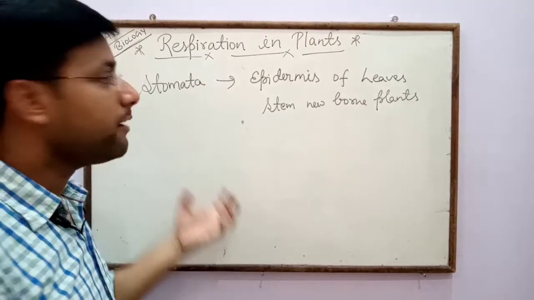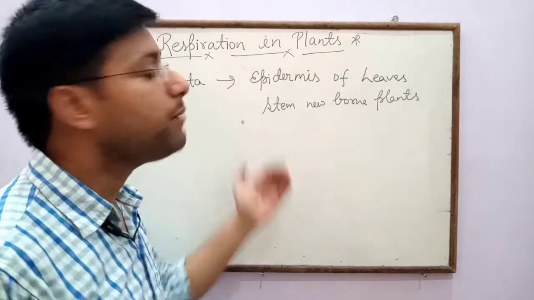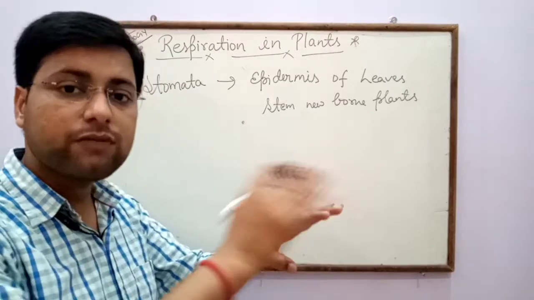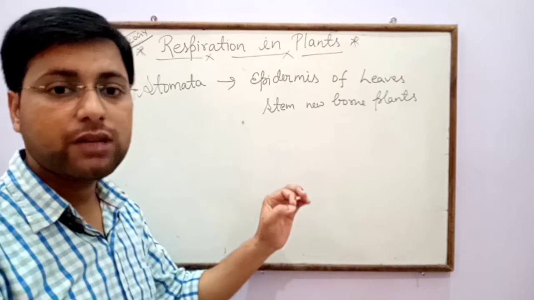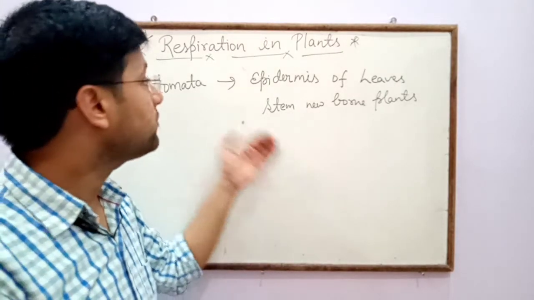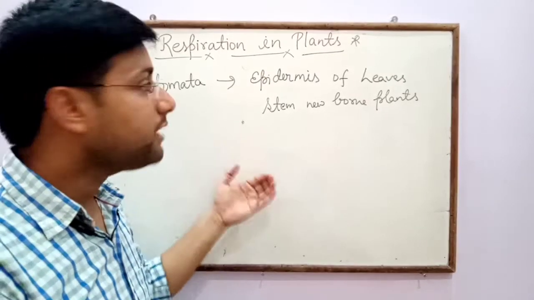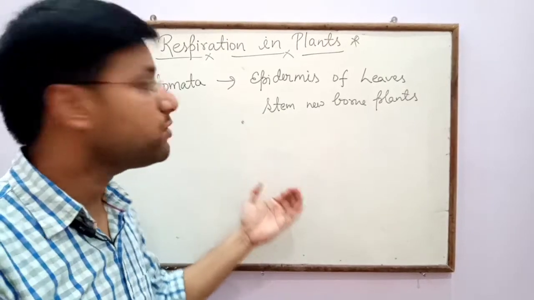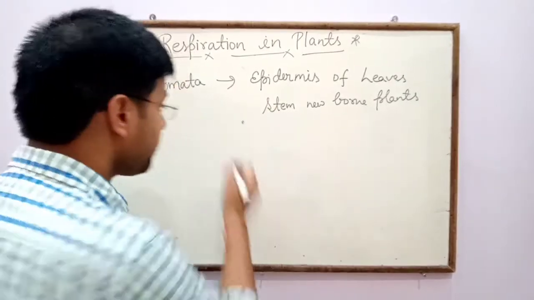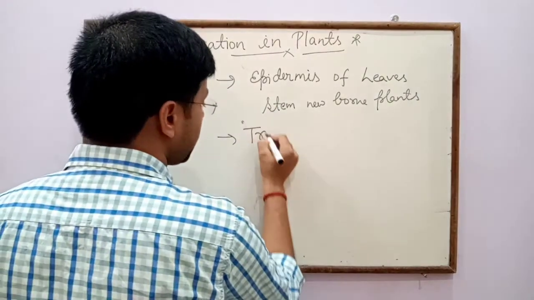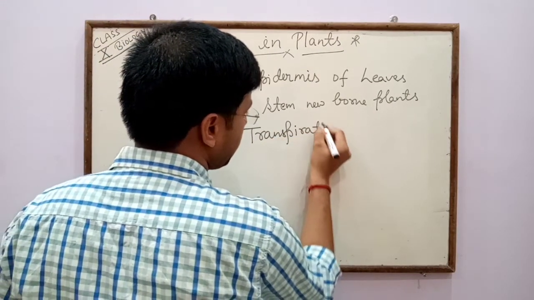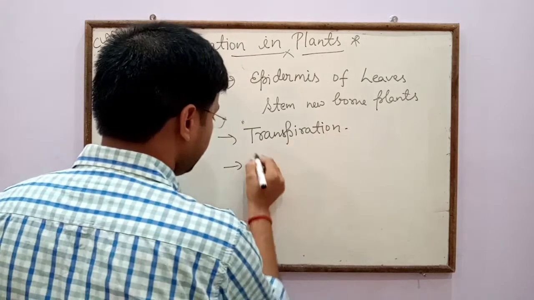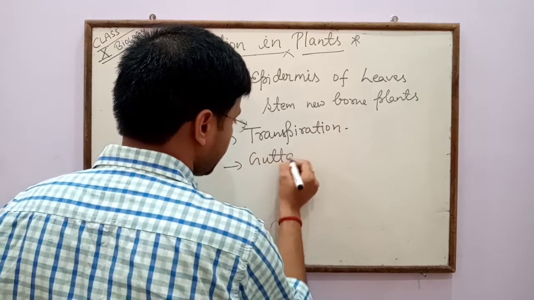Stomata are present in the epidermis of the leaf, the outer surface of the leaf, and in the epidermis millions and billions of stomata are present, and they are responsible for gaseous exchange as well as for transpiration and guttation also.